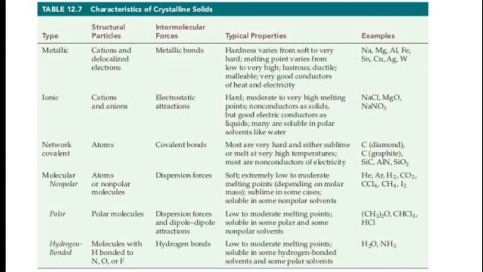See, these molecular solids contain hydrogen bonds. That's why they are generally stronger. So their properties are like this. They have high melting point. And when we are talking about the solubility of these solids, as per the like dissolves like principle, this type of molecular solid, which are hydrogen bonded molecular solids, are generally soluble in solvents which also contain hydrogen bonding, like water. So if you have the solids of water, it is soluble in water. So this is the classification of solids.